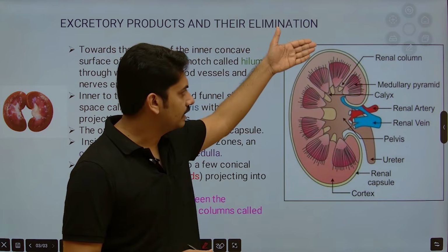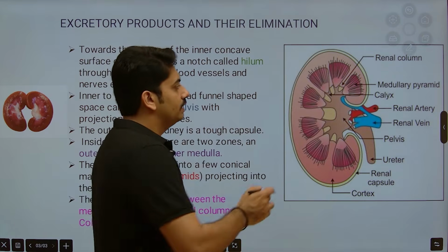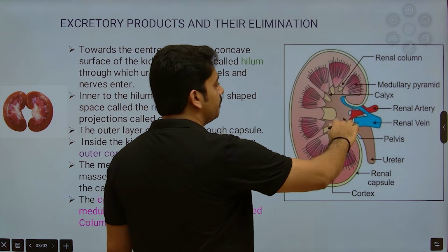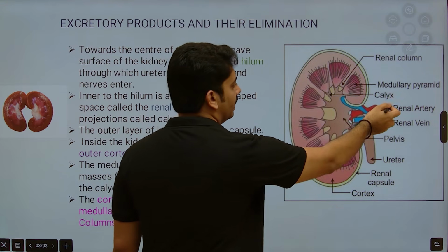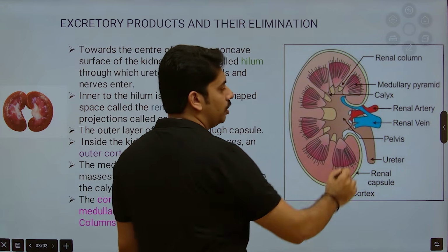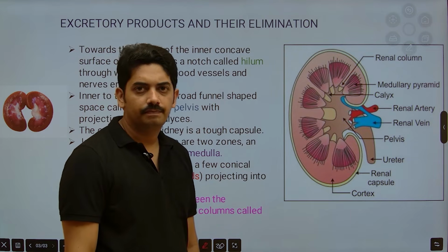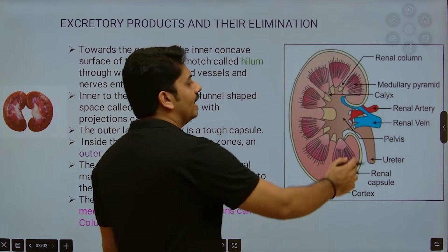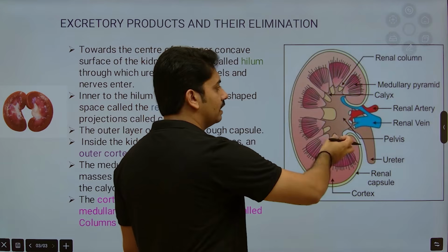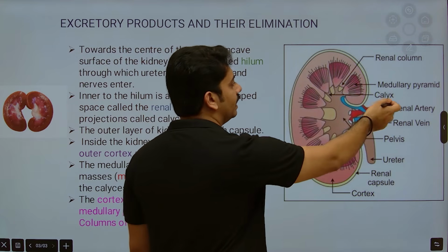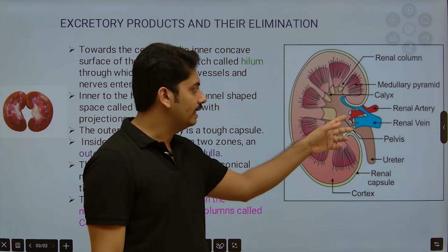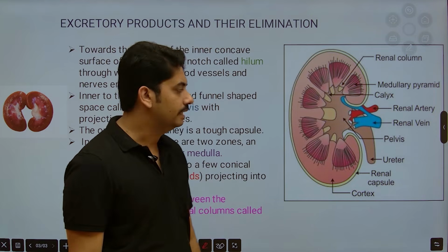When you look at the transverse section, this region, which is a notch-like structure, is the bean-shaped kidney. Here we observe the connections of the renal artery and renal vein. You know that veins usually carry contaminated or impure blood. So they carry impure blood to the kidney and filtration takes place. After that, filtered blood is carried through the renal artery. So the hilum region is the region where the renal artery and renal veins are connected.